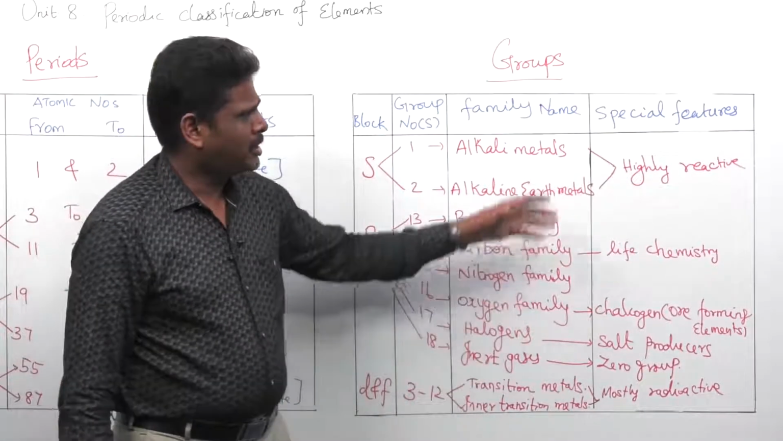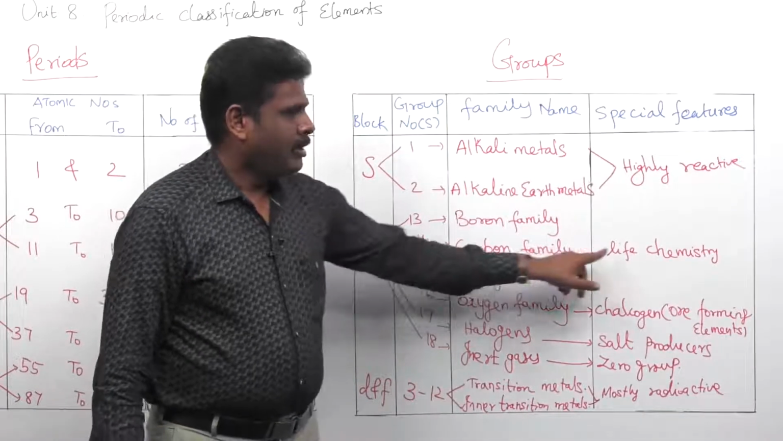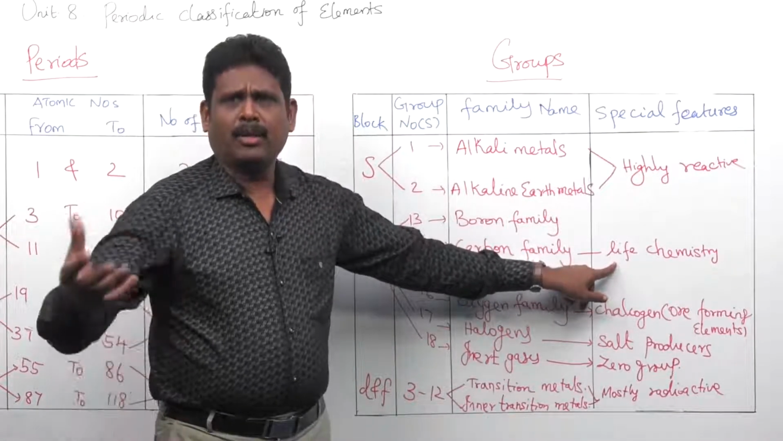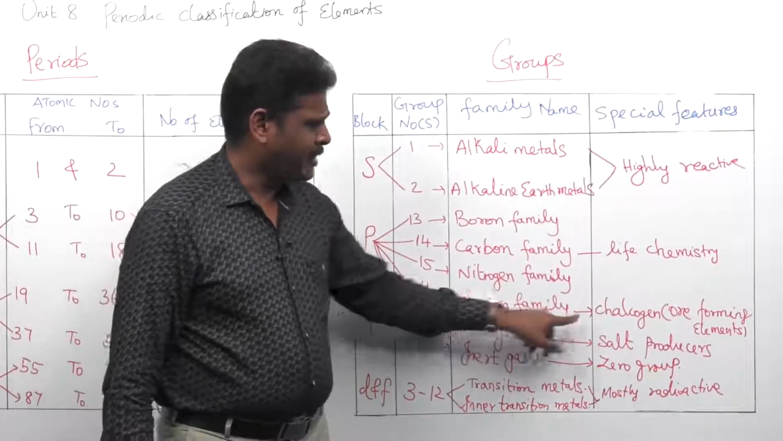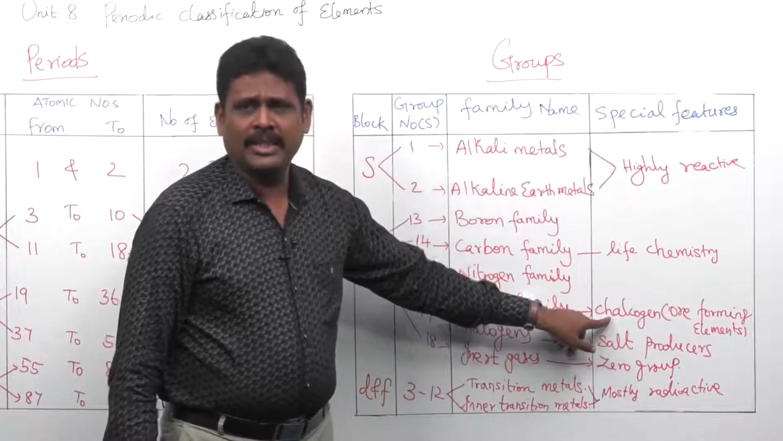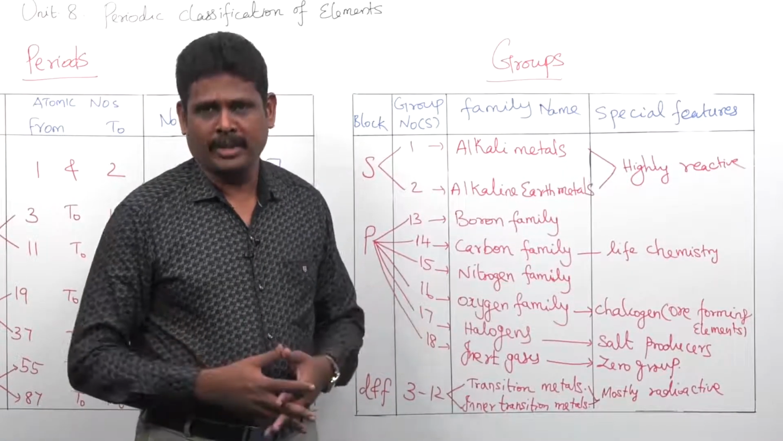Let me see some special features of these families now. Yes, the carbon family is nothing but the backbone of life chemistry. The oxygen family is otherwise called chalcogens. What do you mean by chalcogens? They are called ore forming elements.